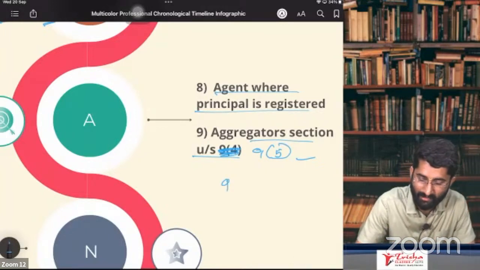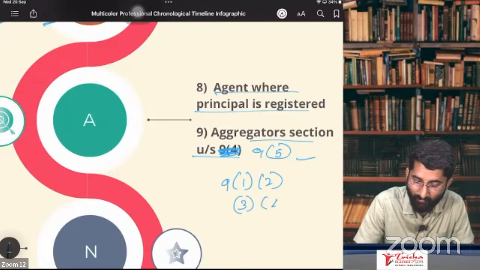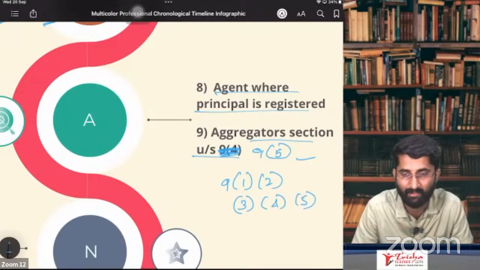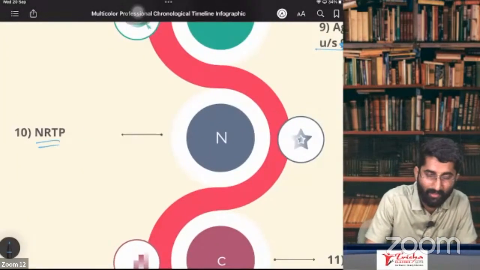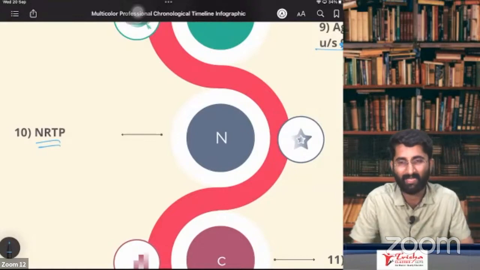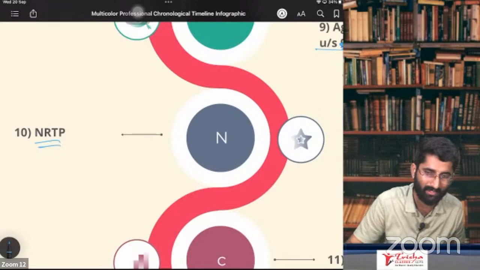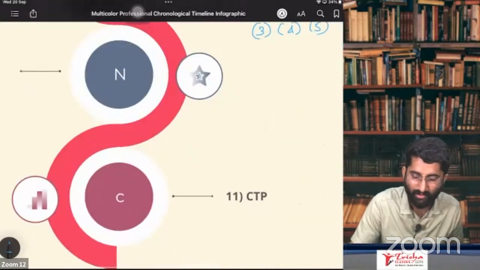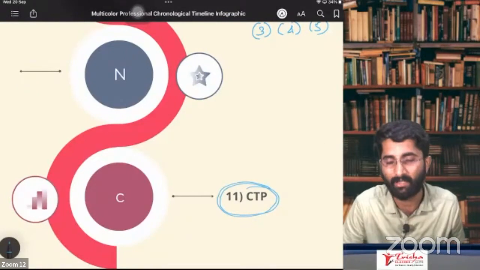Section 9 subsections 1 and 2 is FCM. Section 9 subsections 3, 4 and 5 is under RCM. Next, NRTP, the non-resident taxable person. That means he is non-resident. NRTP coming inside has to take compulsory registration. And CTP also requires compulsory registration.